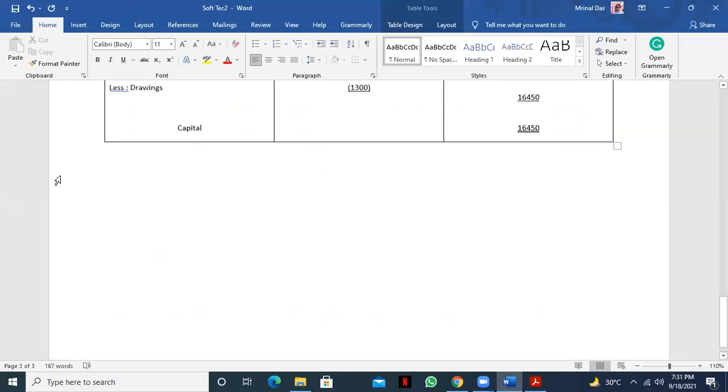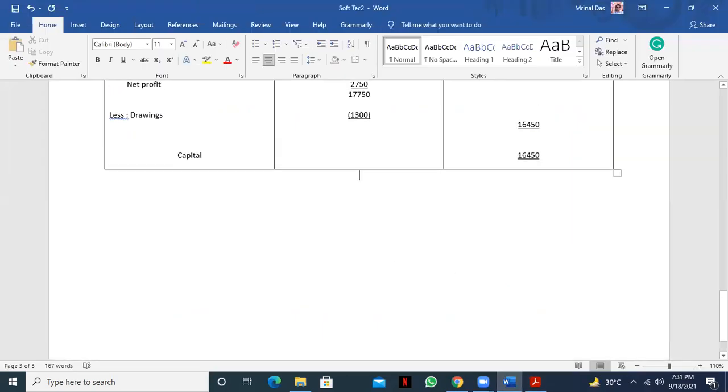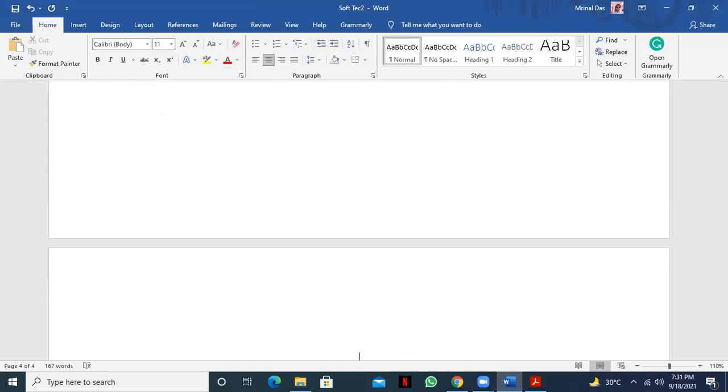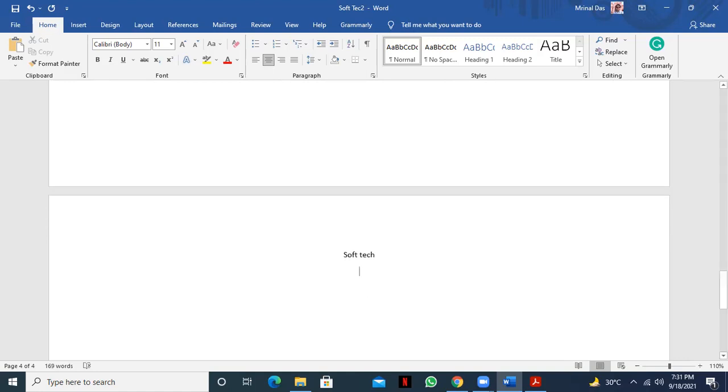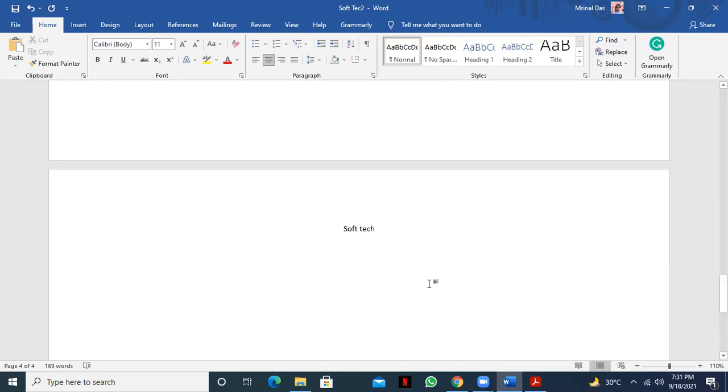Okay. So right now we'll prepare the balance sheet. First of all, we'll write the company name. Company name is ShopTech here. We can write it as balance sheet or financial position, whatever you write. But right now, according to IFRS, we write it as a statement of financial position.